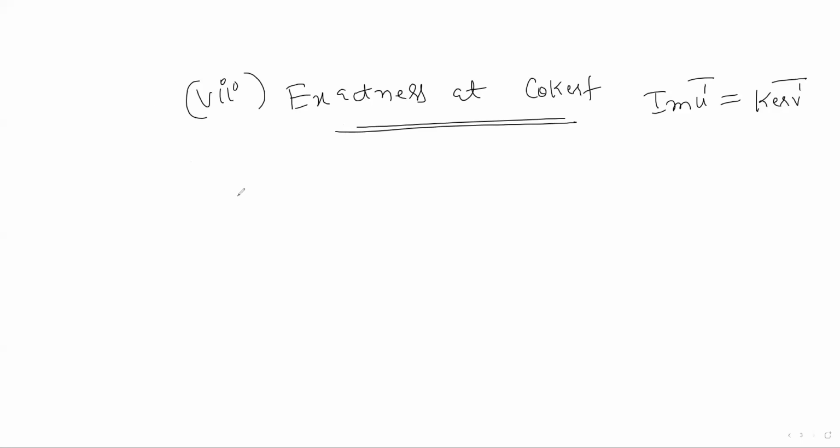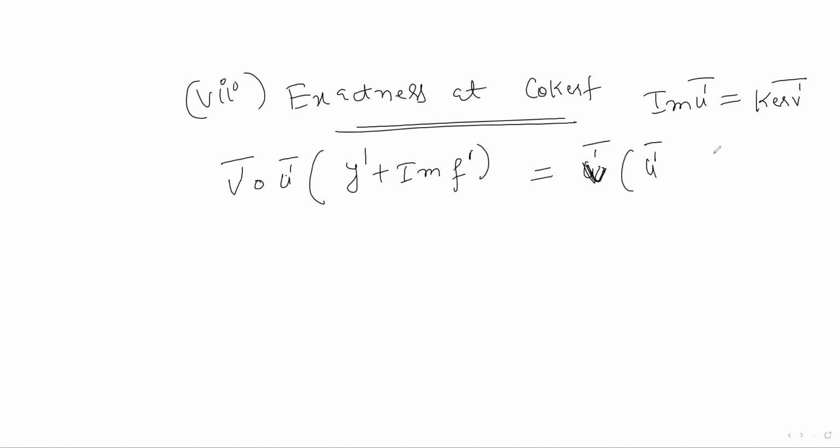Now if I compose these two maps, so if I take v dash bar composition u dash bar and apply on any element y dash plus image of f dash, what I get is v dash bar of u dash bar of this y dash plus image of f dash.